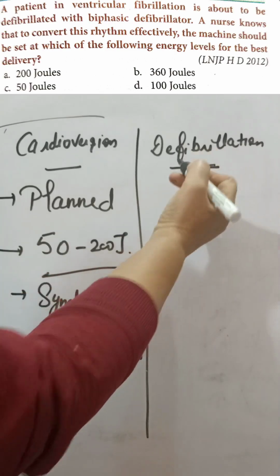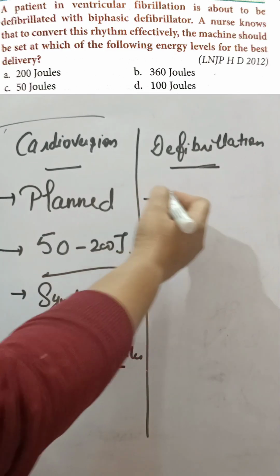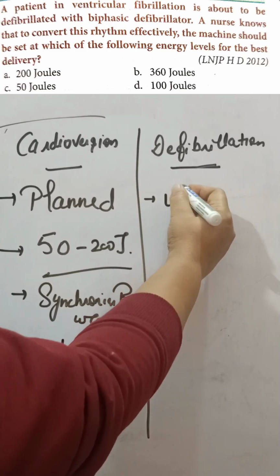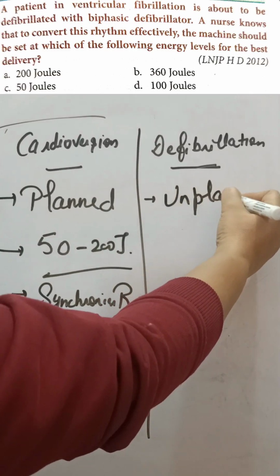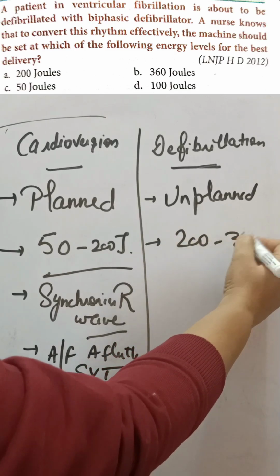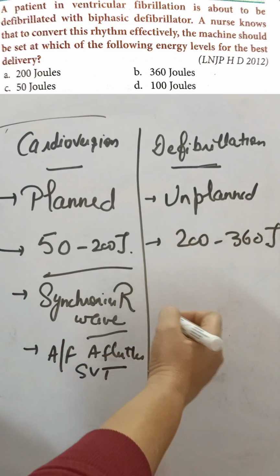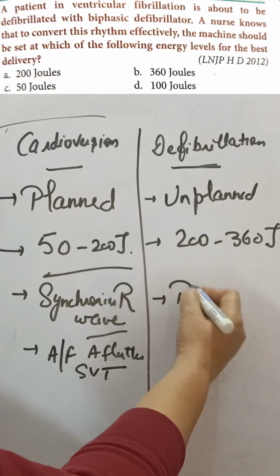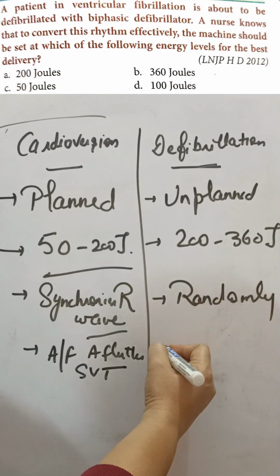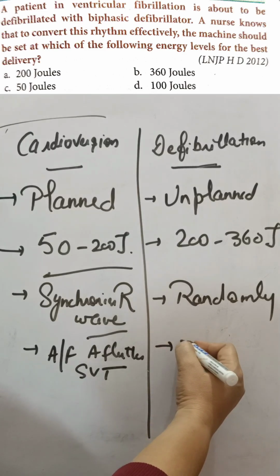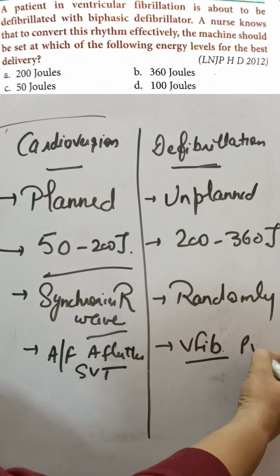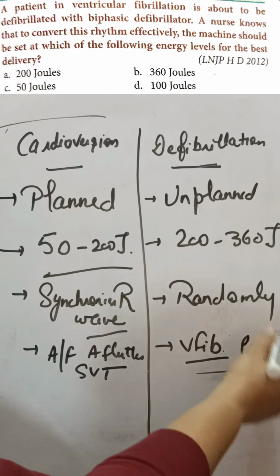Now the defibrillation. Defibrillation is non-planned. It's given in an emergency situation. So this is unplanned, right? The amount of energy given is from 200 to 360 joule. Here it is given randomly, right? Any emergency is there and it's given randomly. Now it's given whenever there is ventricular fibrillation, right? Or pulseless ventricular tachycardia. So in this situation we are giving it.